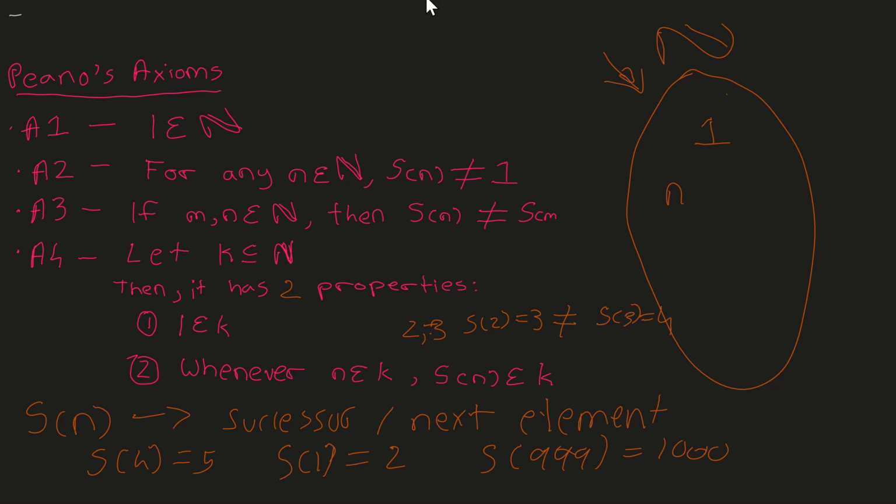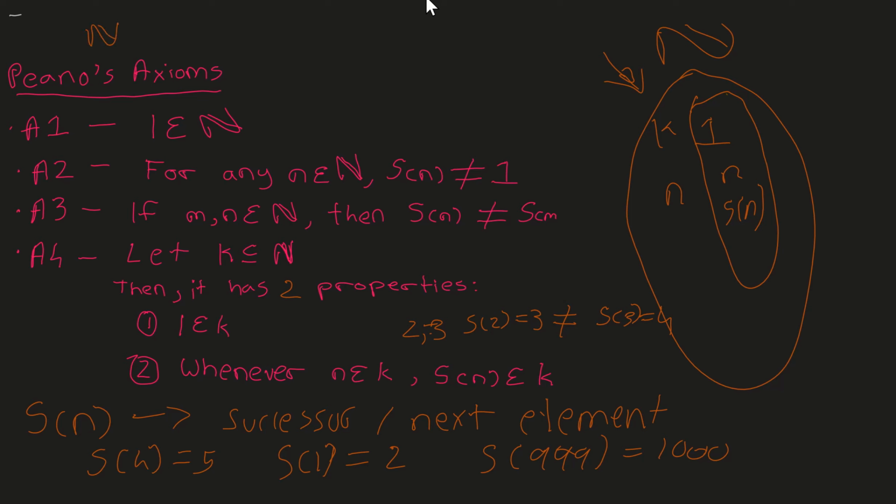Then let's look at the fourth axiom. Let K be any subset of the natural numbers. Then K has two properties. Firstly, 1 is a part of K. Secondly, whenever n is a part of K, then the successor of n, the next element of n, is also part of K.